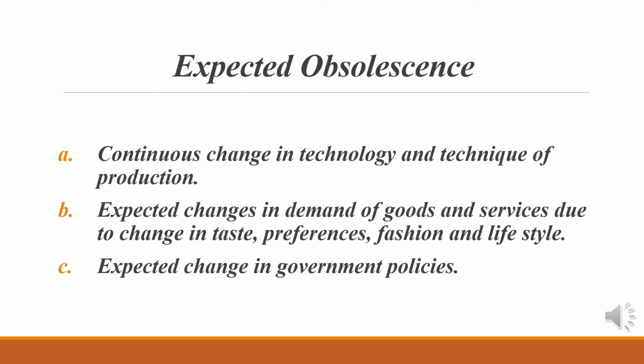Meaning of expected obsolescence. It refers to loss in the value of a fixed asset, first of all, due to the continuous change in technology and technique of production. This can be explained with an example like the fall in the value of typewriters due to the introduction of computers. The second one is expected change in demand for goods and services due to change in taste, preferences, fashion and lifestyle. Third one is expected change in government policy, for example, goods and services tax.